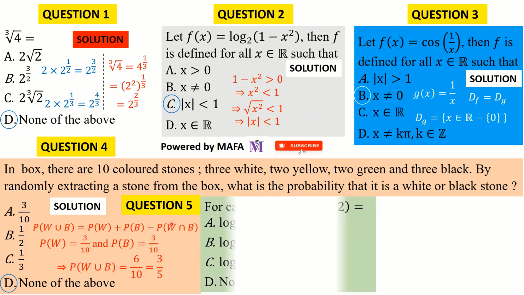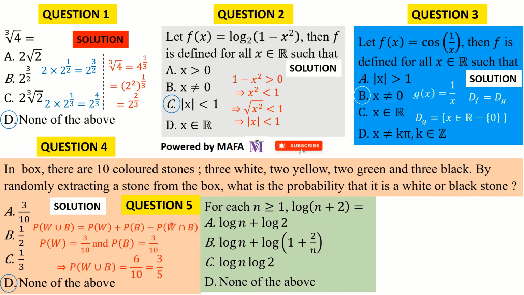Alright, and lastly for this video, we are going to look at question 5. It reads, for each n greater than or equal to 1, the logarithm of n plus 2 is equal to: A says logarithm of n plus logarithm of 2, B says logarithm of n plus logarithm of 1 plus 2 on n, C says logarithm of n times logarithm of 2, and D says none of the above. Alright, so let's get the solution.